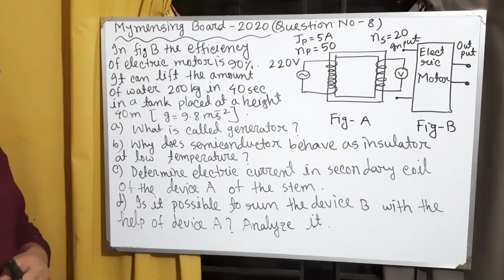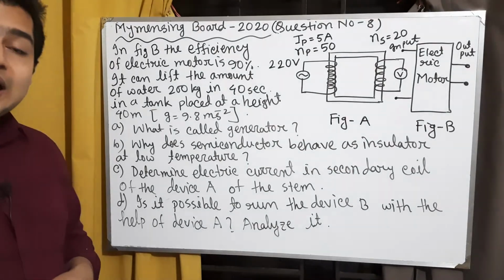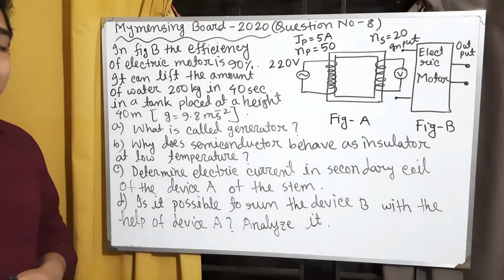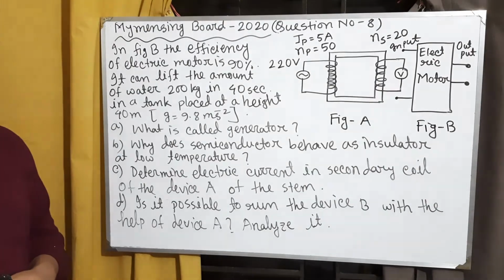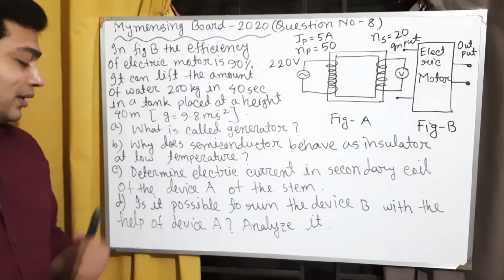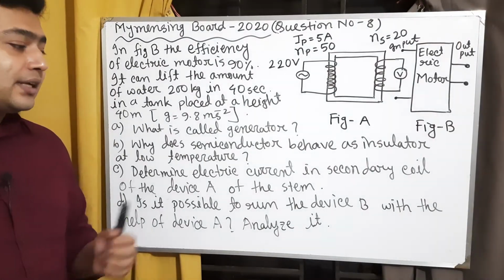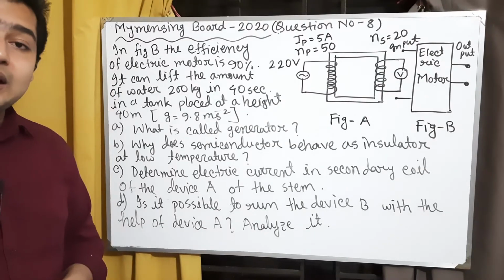Question A: what is called a generator? Question B: why does a semiconductor behave as an insulator at low temperature? Question C: determine the electric current in the secondary coil of device A of the stem.